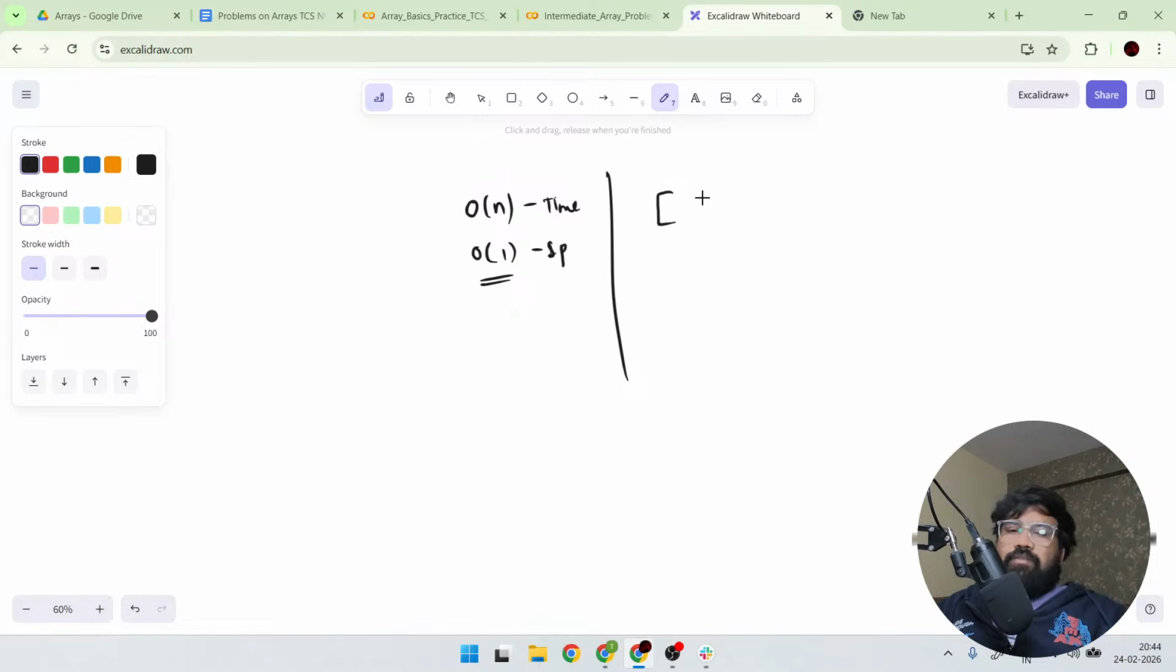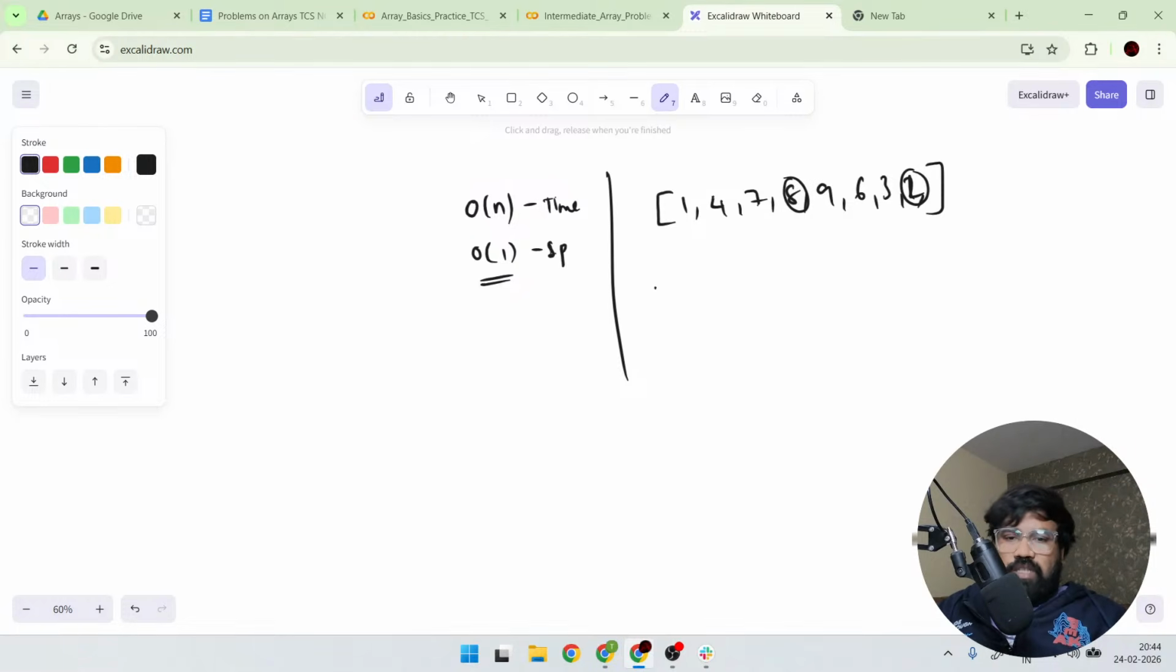We will have an array. For example, 1, 4, 7, 8, 9, 6, 3, 2. What is the second smallest? Second smallest will be 2. And what is the second largest value? Which is nothing but 8.